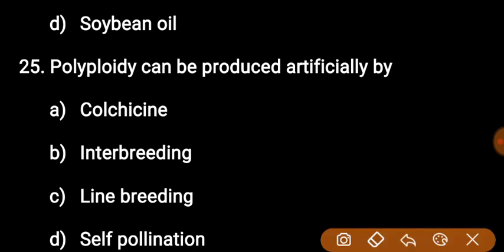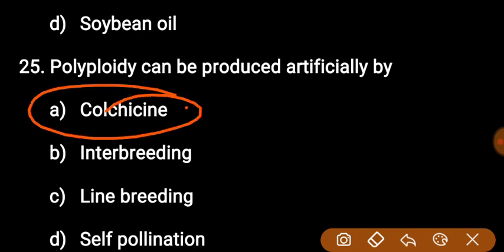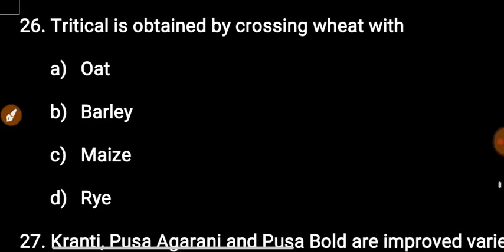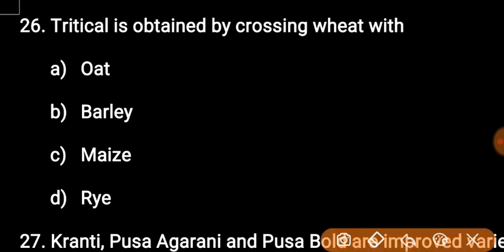The right answer is colchicine, option A. Next question: triticale is obtained by crossing wheat with oat, barley, maize, rye. The right answer is wheat with rye, option D.